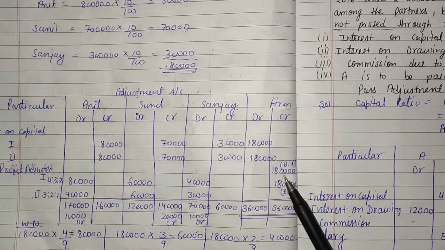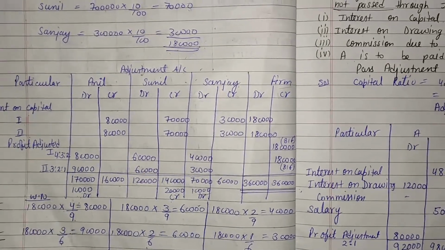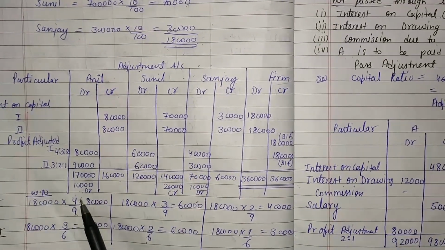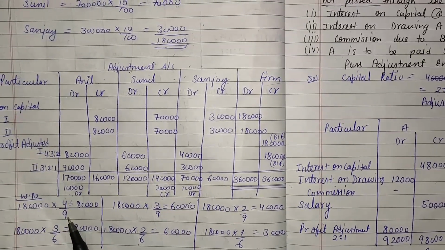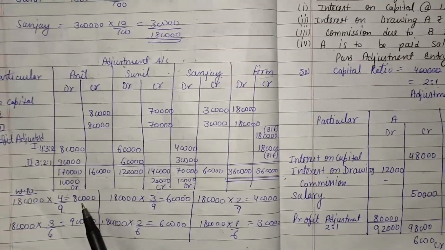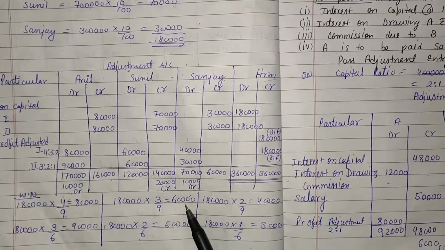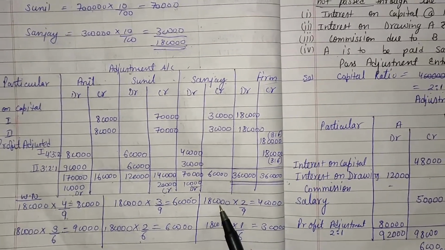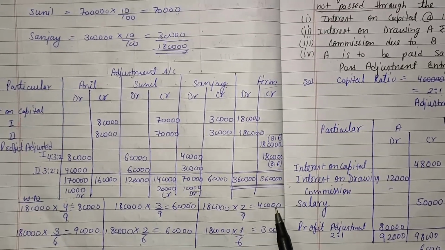The first year 1,80,000 is distributed in the ratio 4:3:2. 1,80,000, the first ratio is 4, and the total 4 plus 3 plus 2 is 9. 1,80,000 multiply 4 divide by 9 we get 80,000. 1,80,000 multiply 3 divide by 9 is 60,000. 1,80,000 multiply 2 divide by 9 we get 40,000.